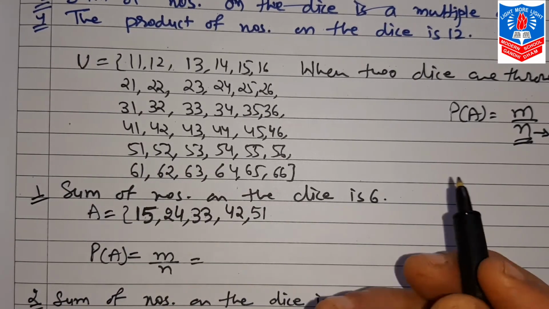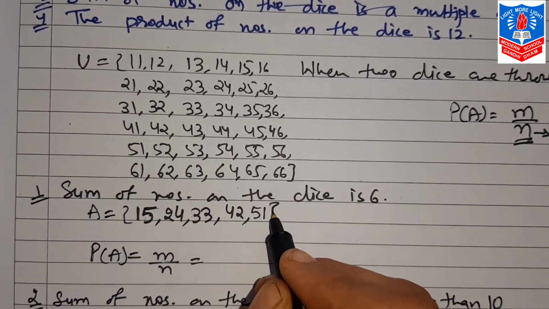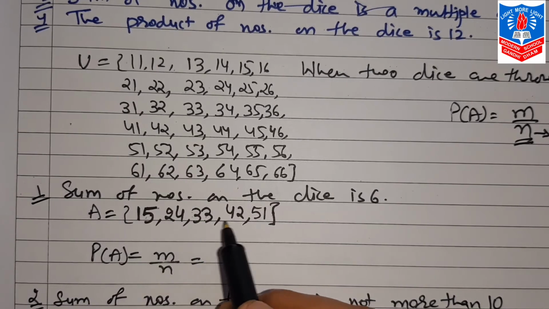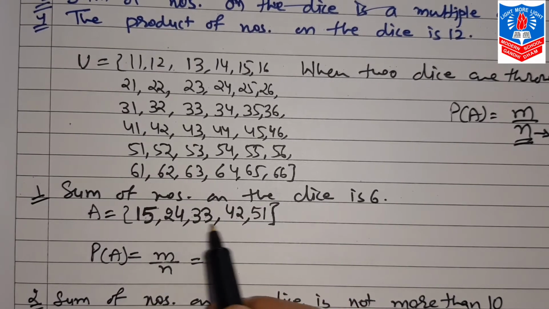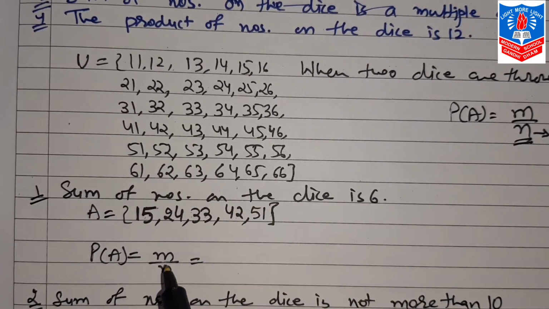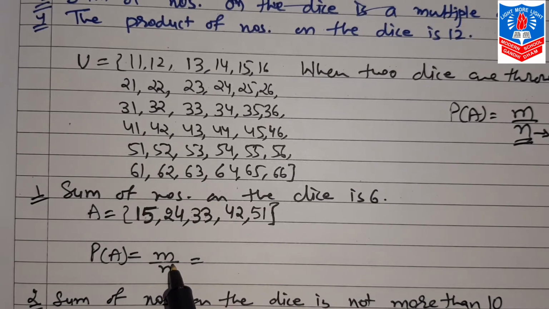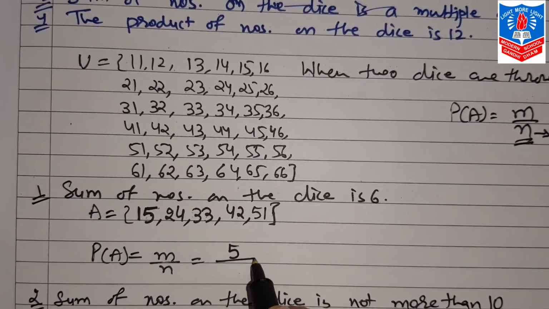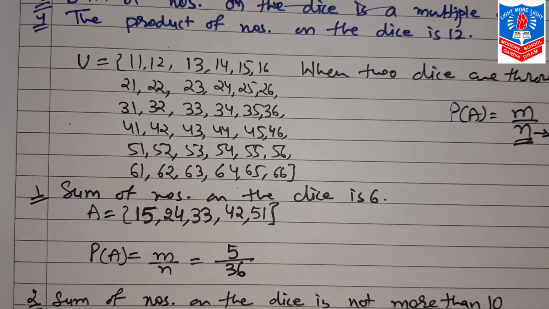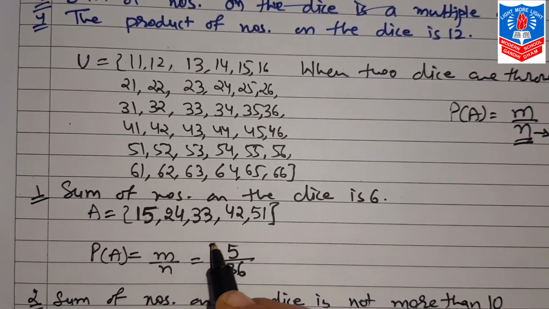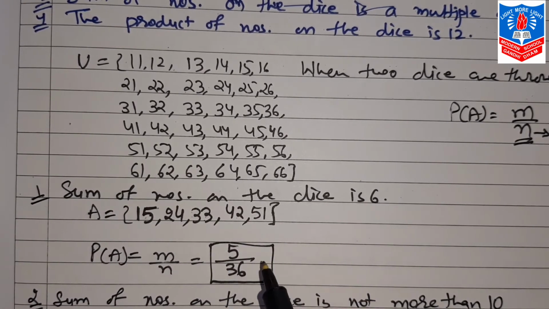So further to that there won't be any. This way 1, 2, 3, 4, 5, these 5 are the favorable outcomes of happening of event A. So this will be 5 by 36. So this is your first answer.